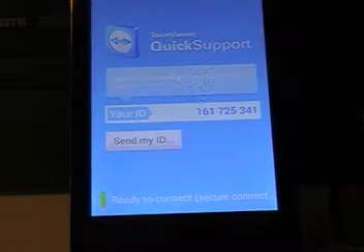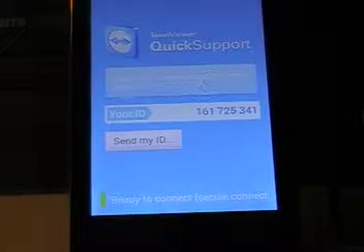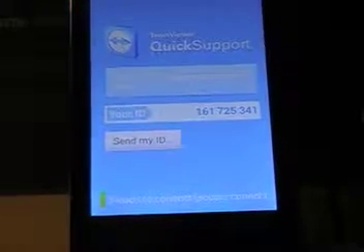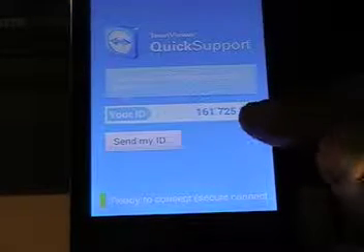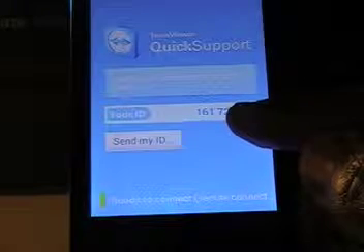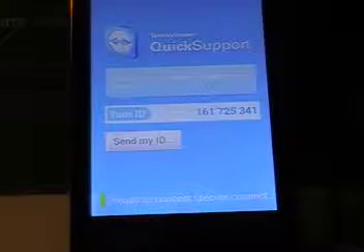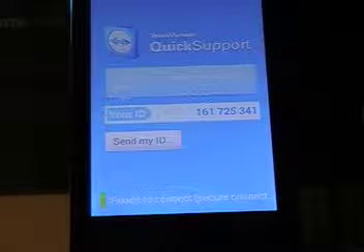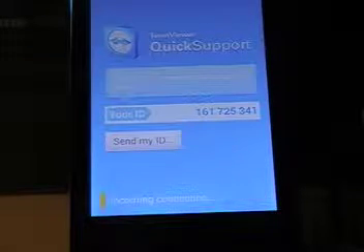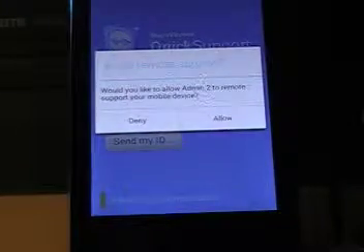I haven't tested it on the 4G or 3G connection. I'll do that next. Okay, after you've done that, you want to let the person know what your number is, and then what they'll do, they'll enter into their TeamViewer client the number, and then they'll connect. Then you should get this message